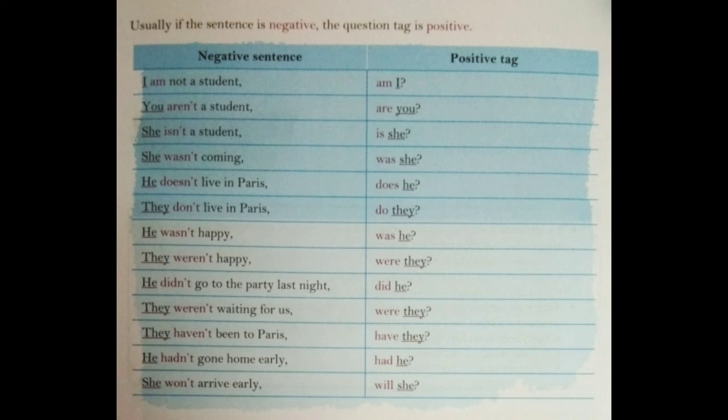Fourth one, you will help us. Again question tag negative. Won't you? Fifth one, this won't work. Will this? So, I've discussed with you all first five parts of this A exercise.